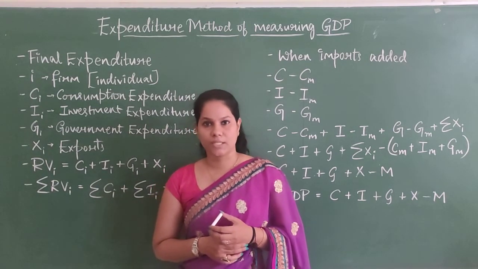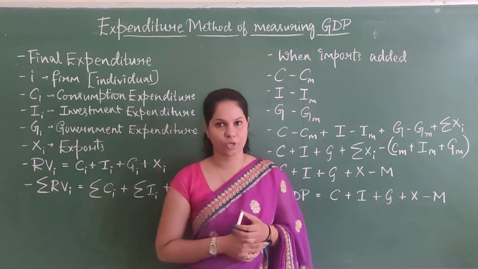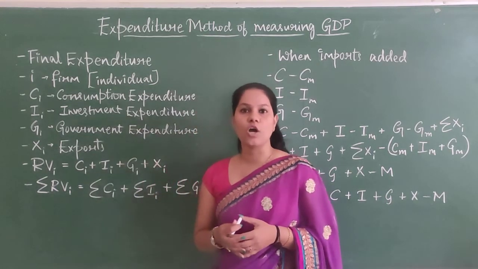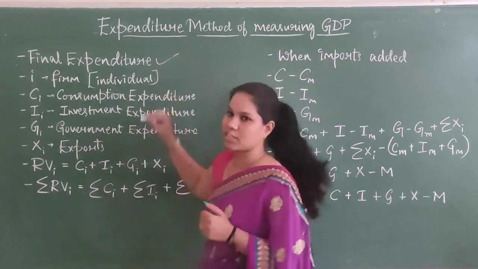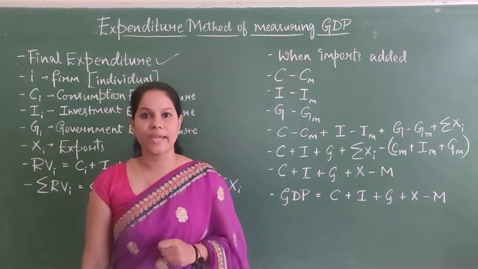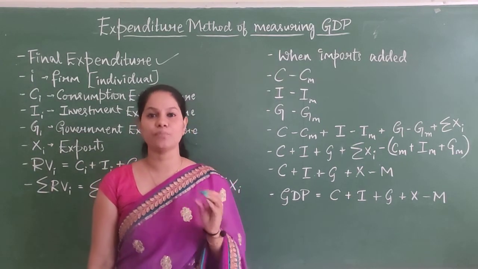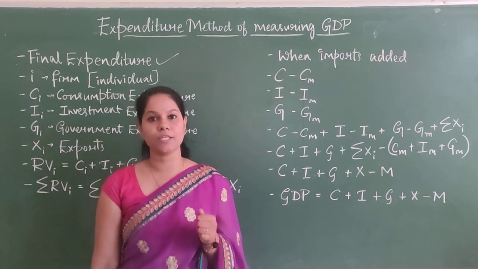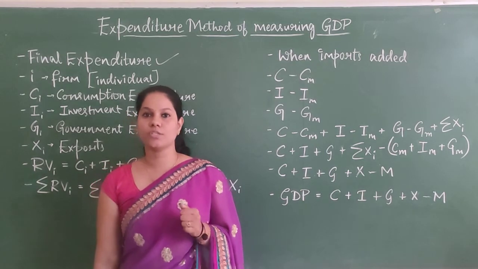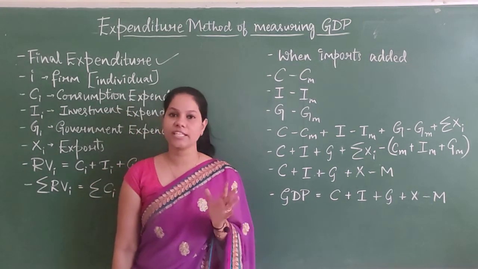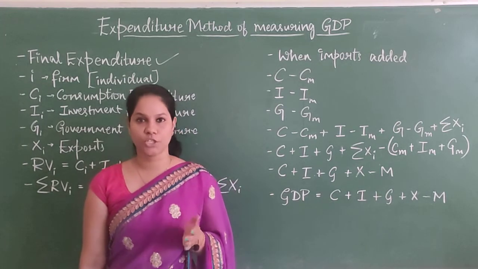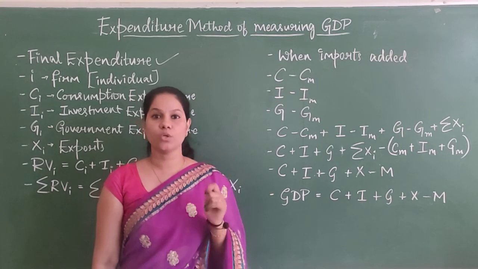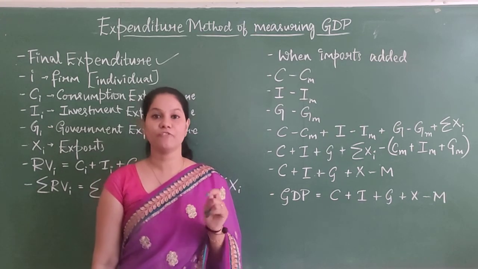What is the expenditure method? How are we going to calculate GDP through the expenditure method? First of all, we're going to cover only final expenditures. That means we are not going to cover any of the expenditures made on intermediate goods. Intermediate goods can be any kind of raw material, anything which is used and transformed into something else, and that kind of goods won't be counted for national income accounting. So whatever I'm spending should be final expenditure.